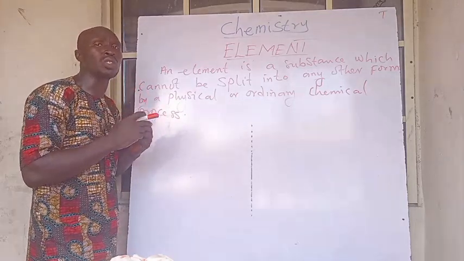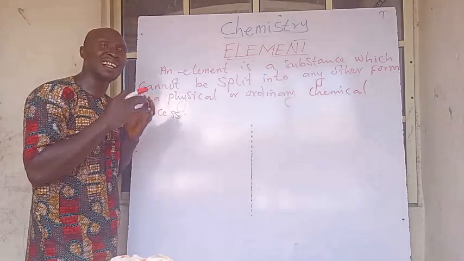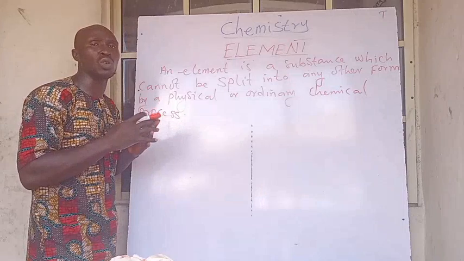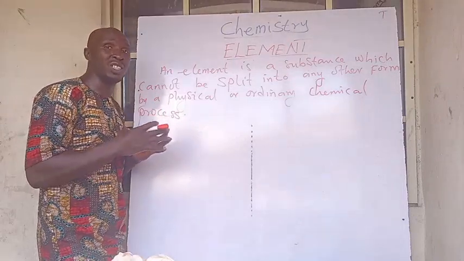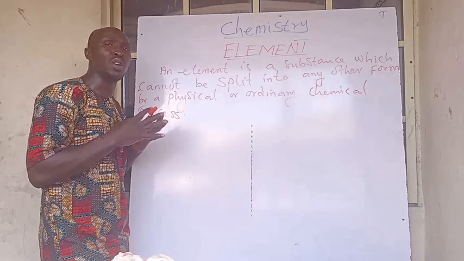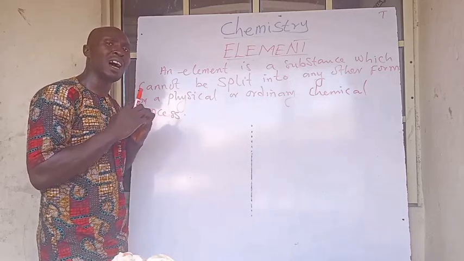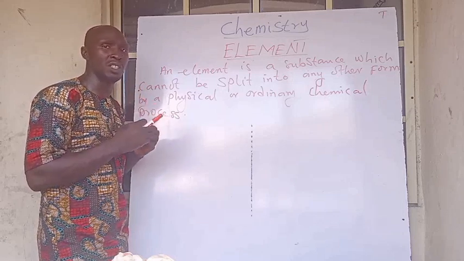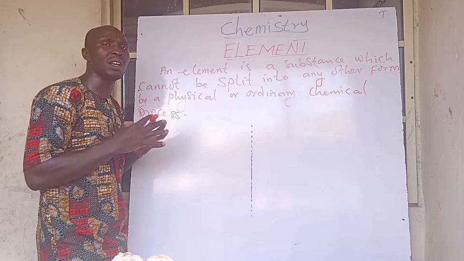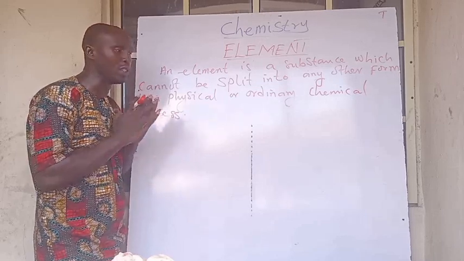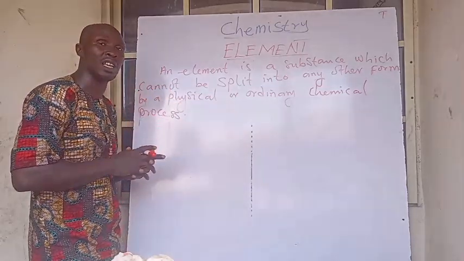Some are considered to be the lanthanides, the actinides, and sometimes they are called the transition elements. We'll be discussing that more in the periodic table, where I will teach and explain how the periodic table is created into groups, periods or rows, and columns. But for now, let us concentrate on elements.